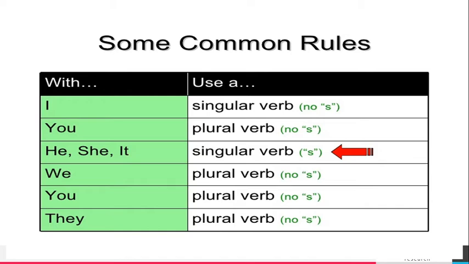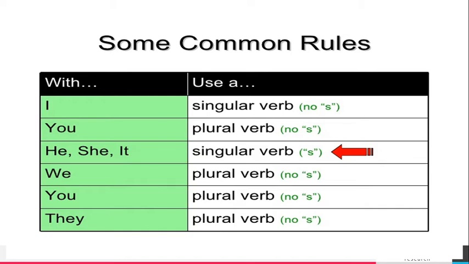Here he, she, it: singular subject. So it takes a singular verb. This verb should end with s, because of third person singular, he, she, it. Singular verb with ending with s.